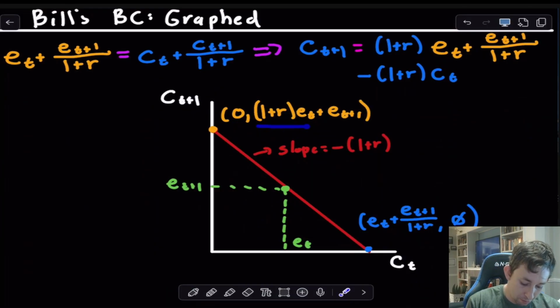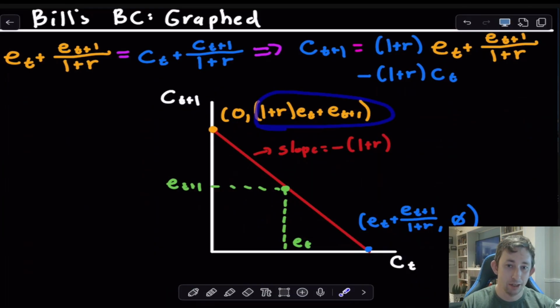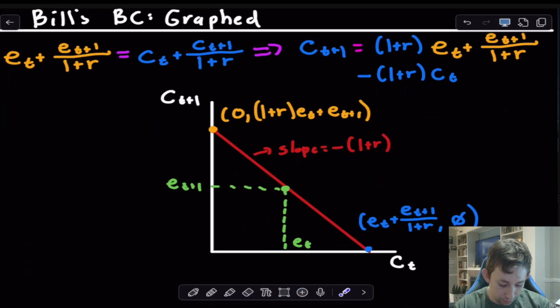And so this is the maximum amount that Bill can eat in period t plus 1, given that he doesn't eat anything in period t. On the other hand, if Bill does not want to eat anything in period t plus 1, what is the maximum amount that he can consume in period t? Well, he can definitely consume all the coconuts that showed up on his doorstep in period t. Doesn't have to borrow or lend against coconuts that exist today.